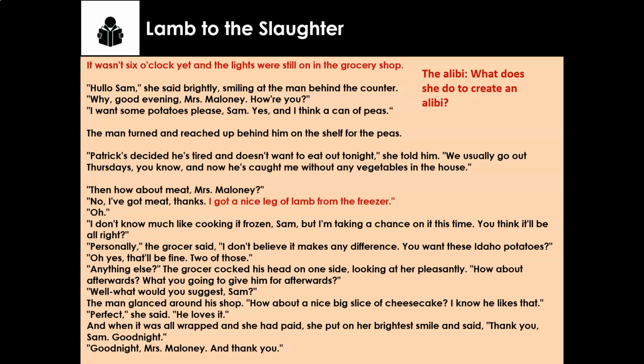So, guys, what alibi is she creating? Where's she gone and why's she gone there? Let's just pause, and I just want you to answer this question. What does she do to create her alibi? Brilliant. If you get that she goes to the shop and she sees the grocery man, she does some shopping, she's creating the alibi, the proof that she was out of the house when he got murdered.